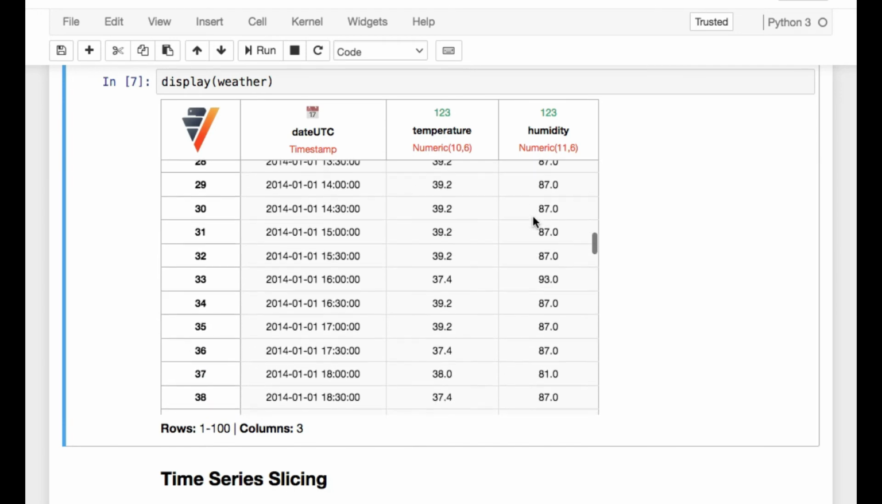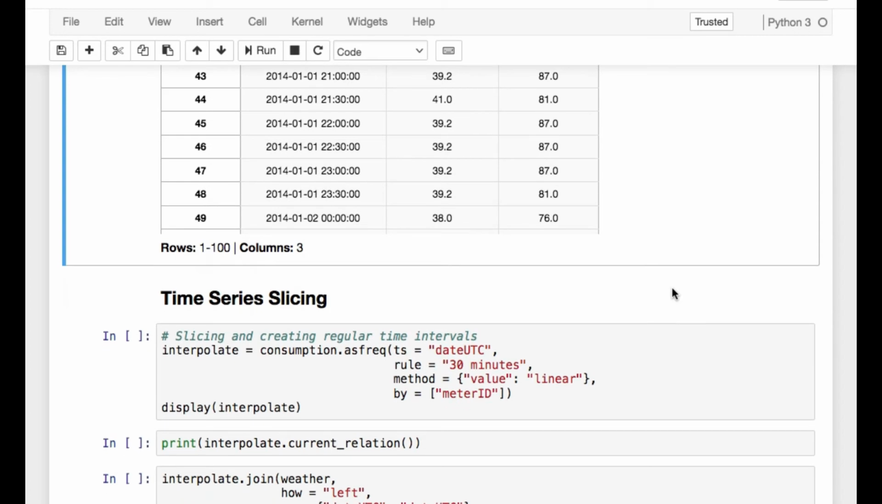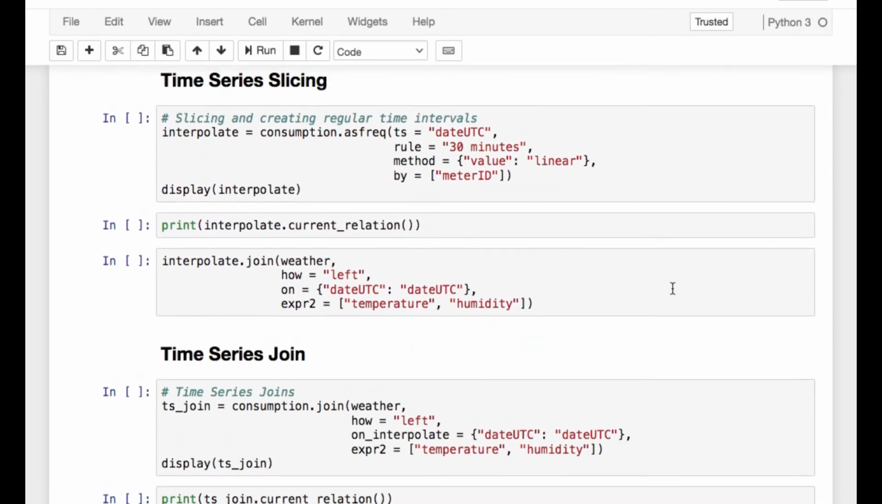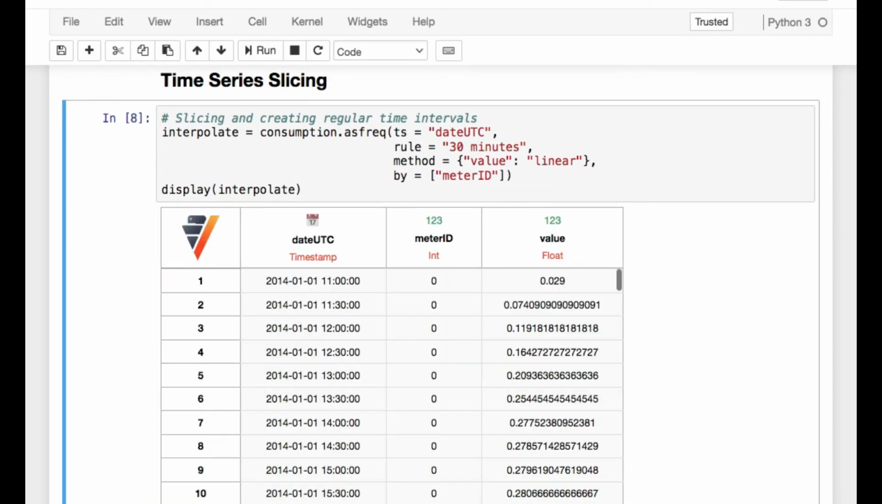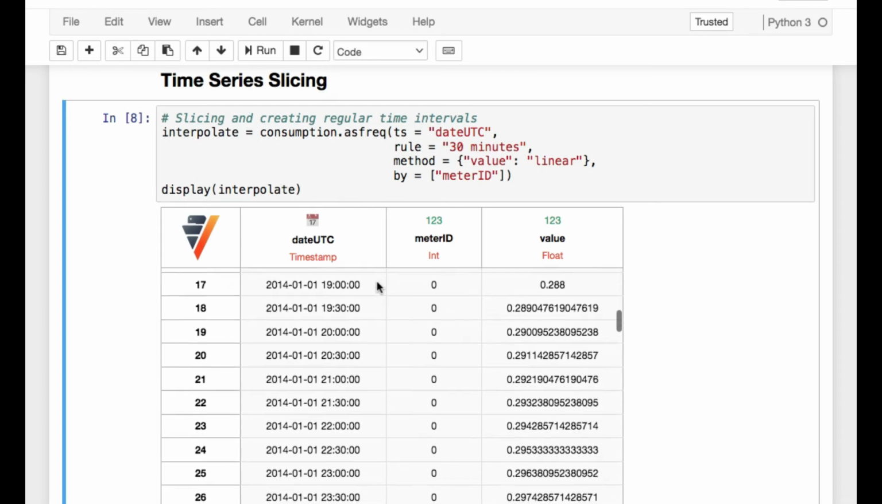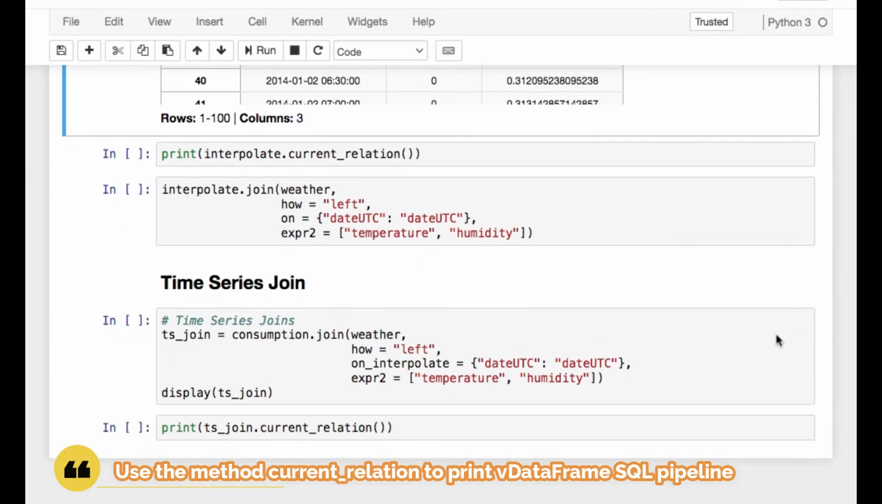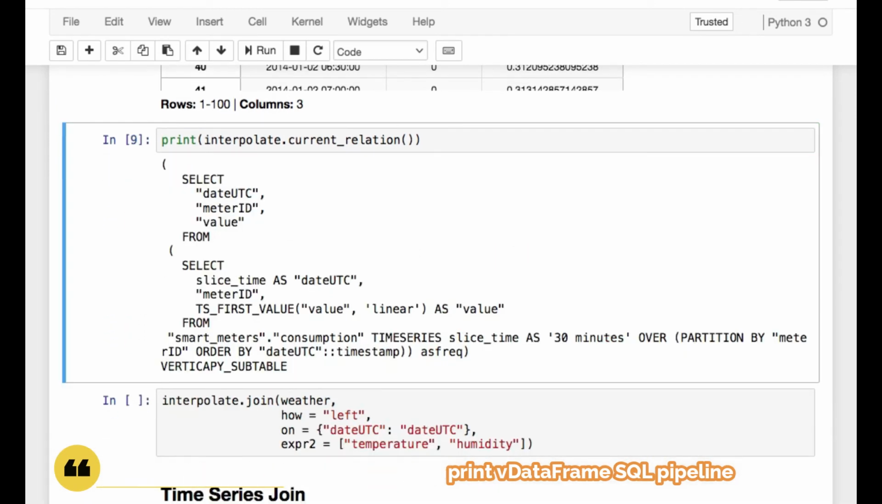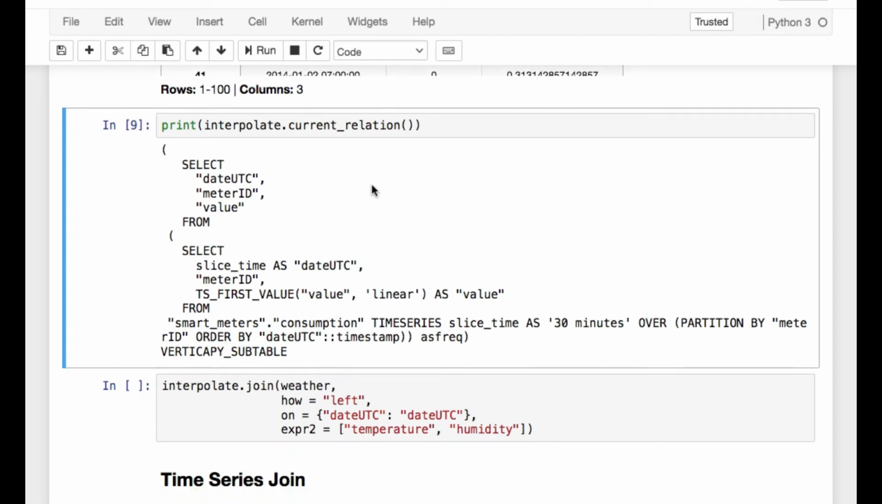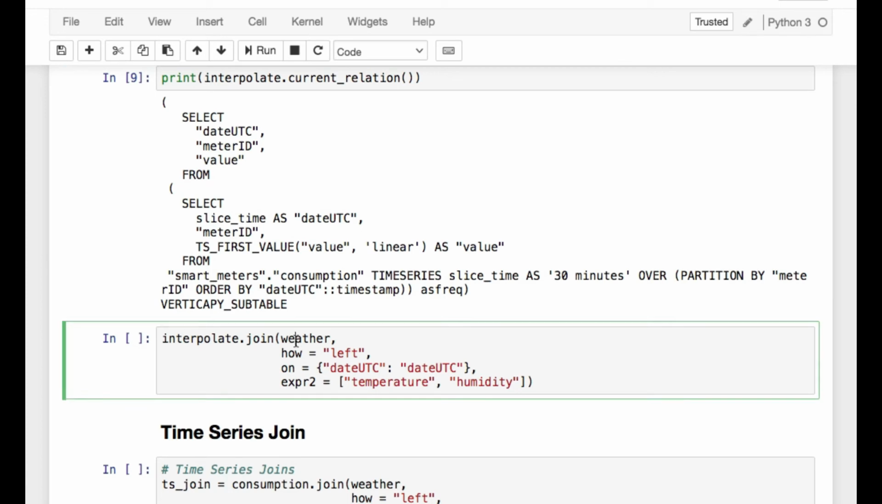All the data preparation has to be made on the first dataset. In VerticaPy it is easy to slice the time using the asfreq function. We can pick the delta t time interval, use the type of interpolation we want, and the partition we want to work with. It is possible to look at the generated SQL. It uses a special time series clause. We can use specific aggregations like TS_FIRST_VALUE, which has a parameter to indicate the type of interpolation.